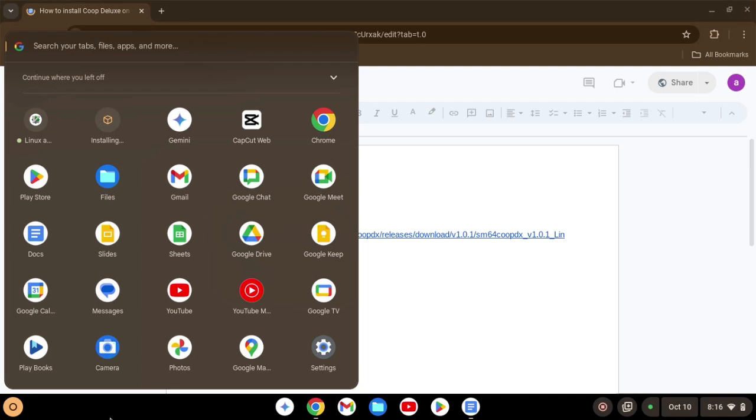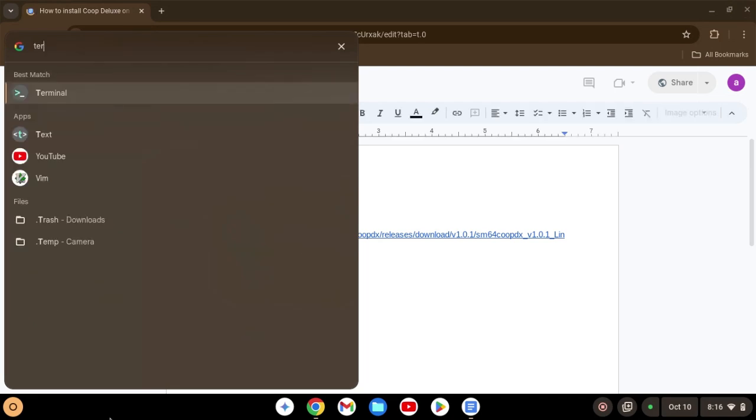Okay, so now what you want to do is type in terminal.